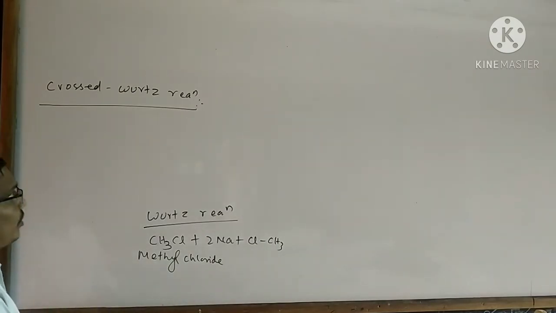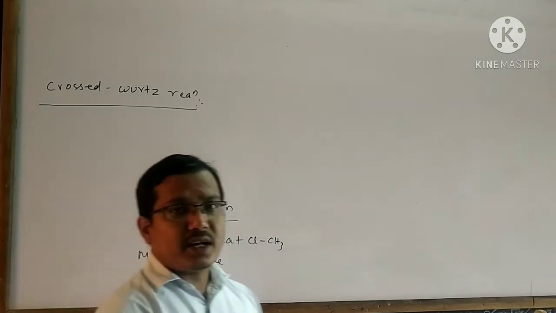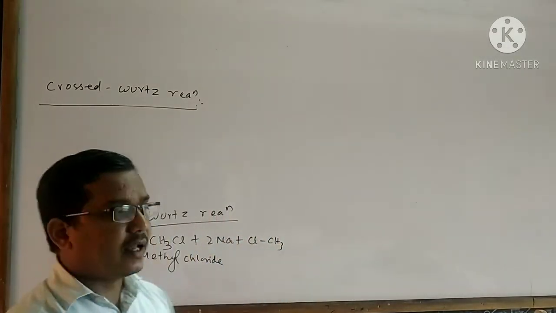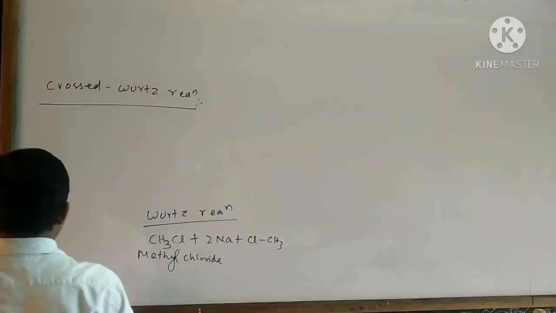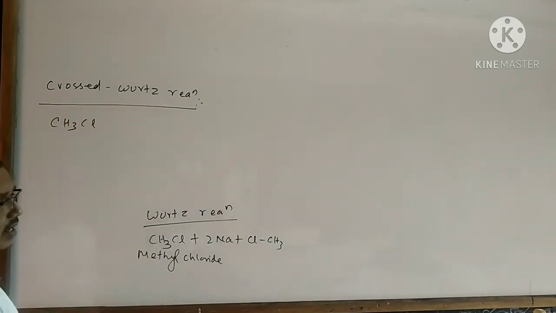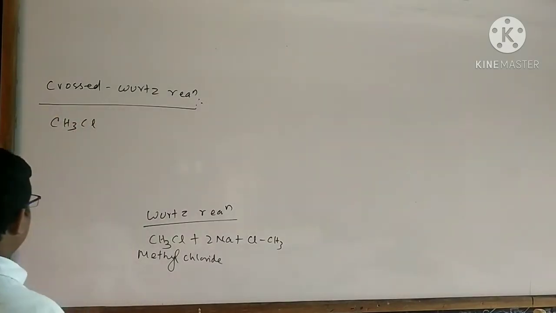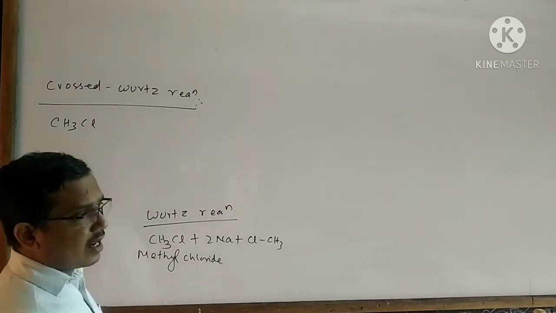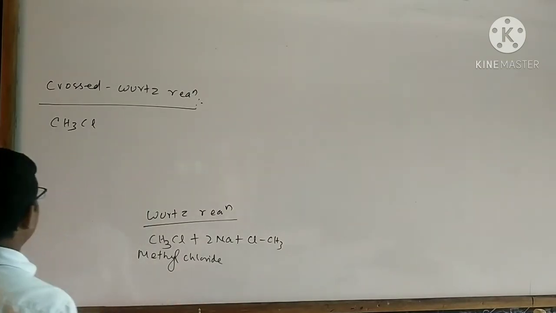But in the crossed Wurtz reaction, different types of alkyl halide are taken for the reaction. Suppose I take methyl chloride as one reactant, then I must take another alkyl halide except methyl chloride.